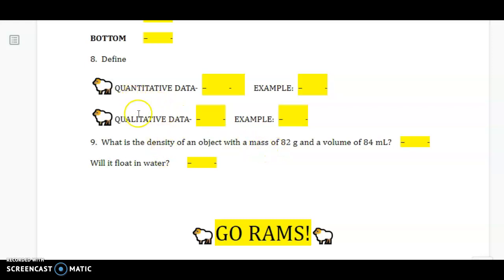Let's talk about some data. There's two types of data, quantitative data and qualitative data. The definition I'm going to give you is my way of learning it. There are much more complicated definitions than this. When I see the word quantitative, I see the word quantity or an amount. So if it has a number, that is quantitative data.